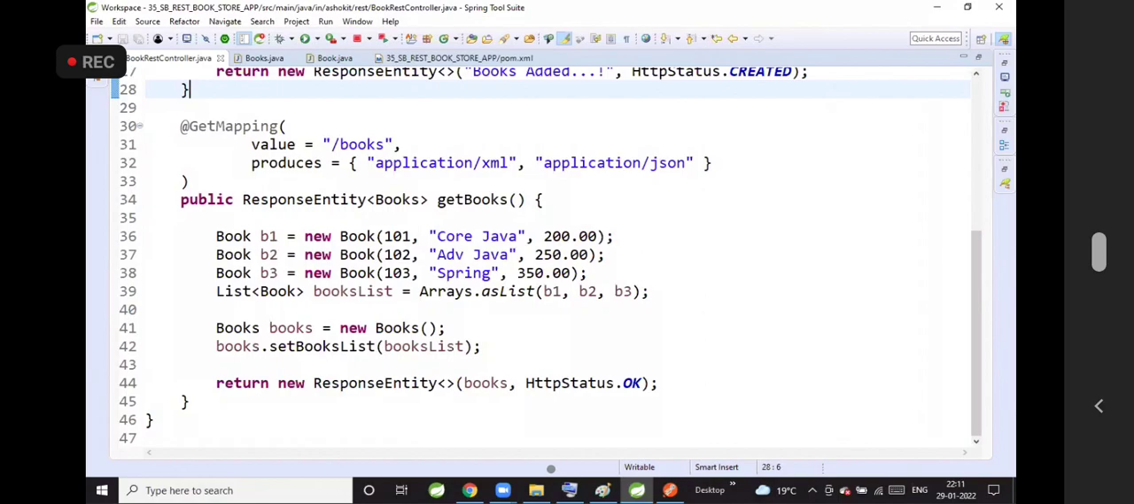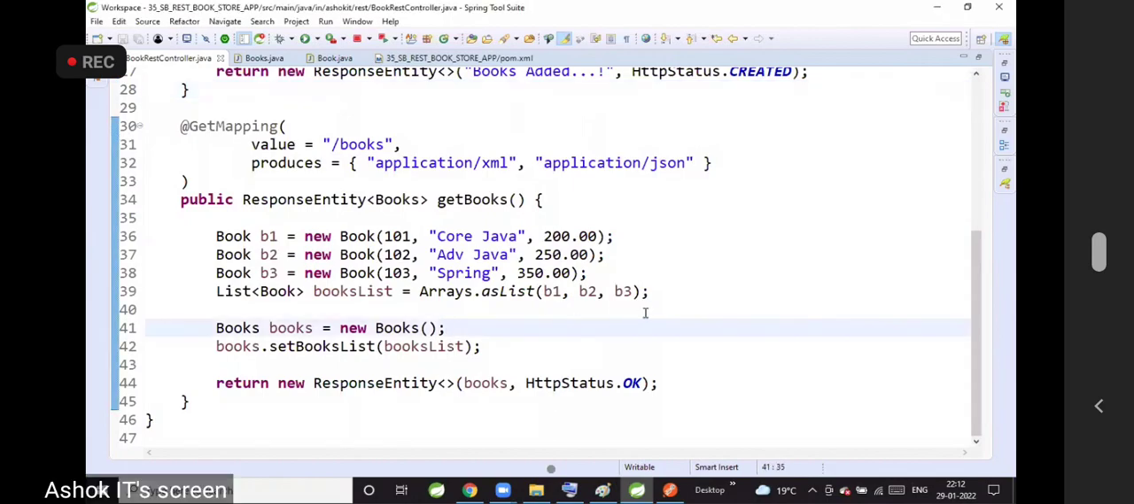Srikanth is having one question. Srikanth Josh. Yes, Srikanth, what's your doubt? Yes, Ashok, I have one question.